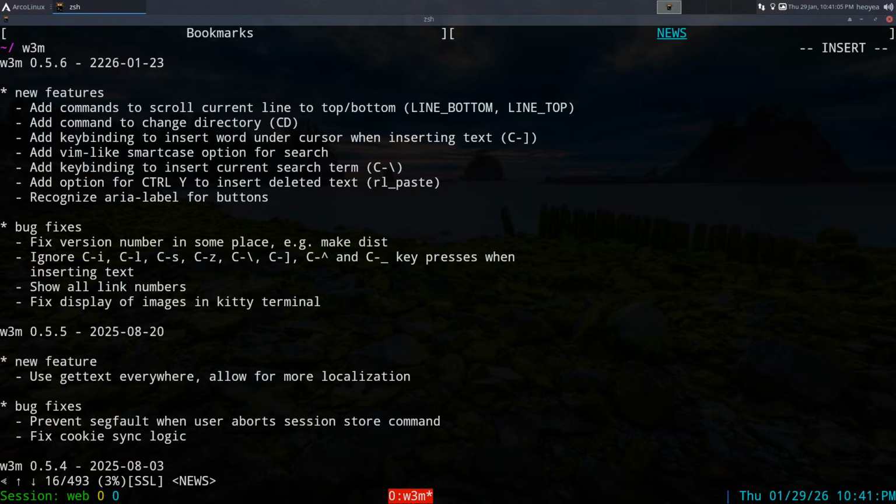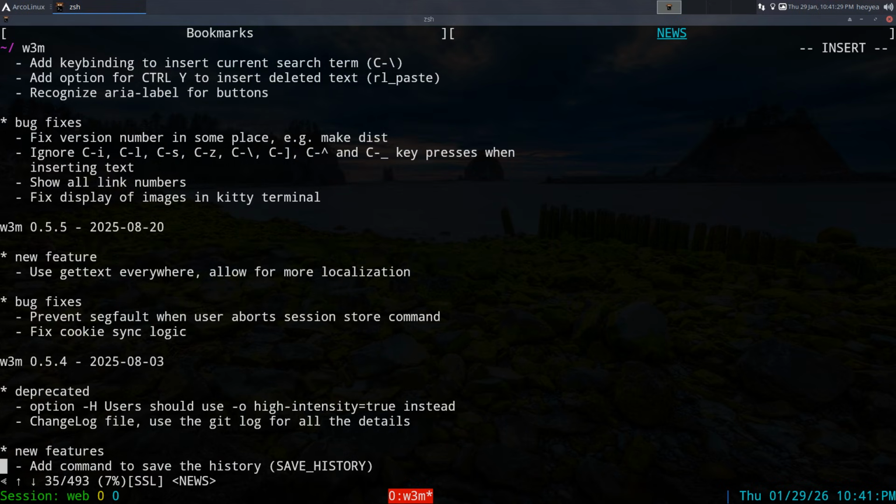All right, this one's gonna be on some of the new features they have in W3M. They just released their new version, W3M 0.5.6. Released in 2020? No, not 2020. 2026. Way into the future. A little typo there, but 2026, right?